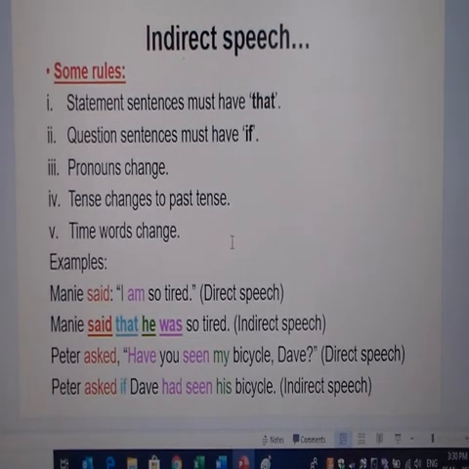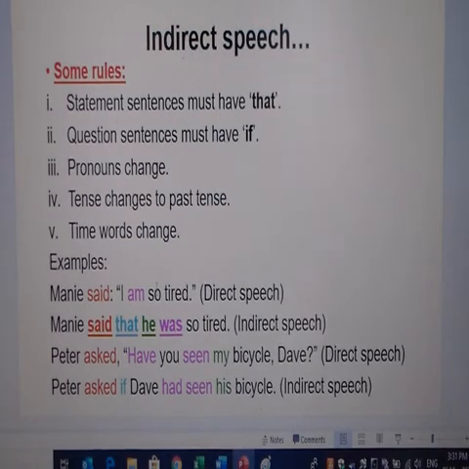Some rules for indirect speech. Statement sentences must have the word that, and question sentences will have the word if. Your pronouns must change. Your tense changes to the past tense. And your time words will change. Time words, today becomes that day, yesterday becomes the previous day, and tomorrow typically becomes the following day.